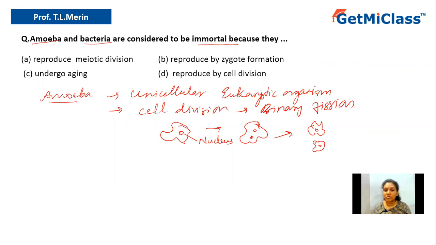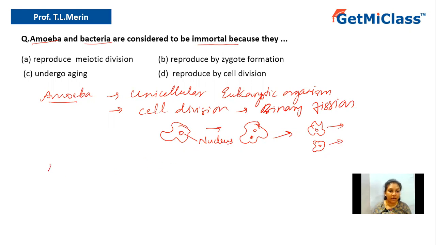So here there is no chance that this particular parental cell will undergo aging and die. It never happens. Why? Because that organism itself is dividing into two and forming new ones. So these will continue beyond generations, and that is why they are considered to be immortal.